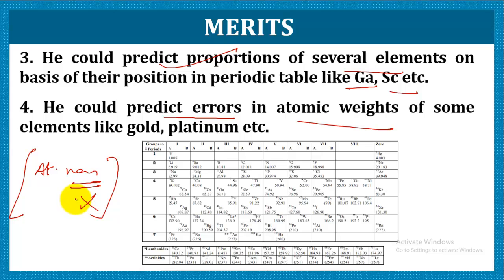the atomic mass actually assigned to this element was incorrect, and his study related to the characteristics of the element was correct. And actually it was proved. Like for gold and platinum, the atomic mass which was earlier assigned was wrong, and he could make that out when he was arranging the elements on the basis of atomic mass in his table.